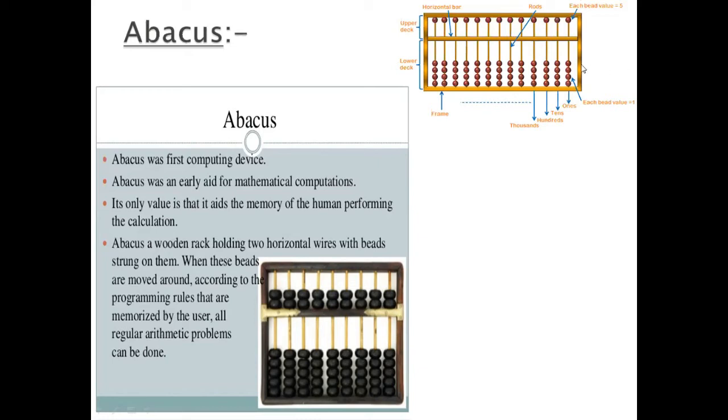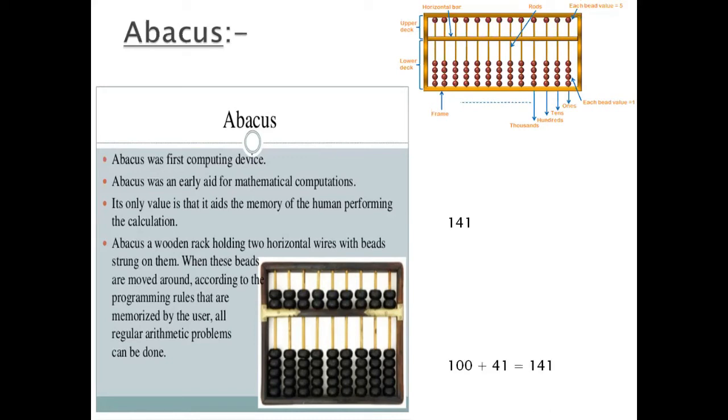The first row is the ones, the second is the tens, the third is the hundreds, and the fourth is the thousands. Each bead in the lower deck has a value of one, and each bead in the upper deck has a value of five.